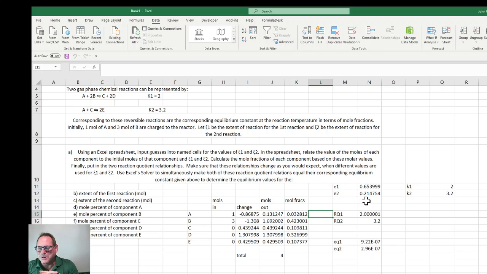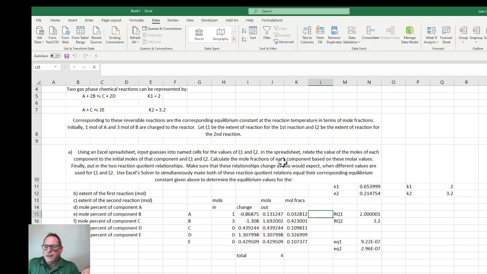Sometimes the solver won't find a solution, but as long as you give it a good shot, usually when you make errors, stupid errors, like you subtract instead of add, then it won't find a solution, or your mole fractions will be crazy.